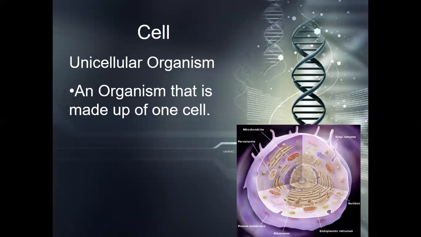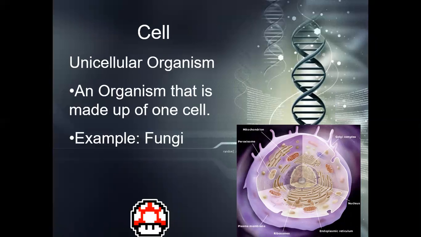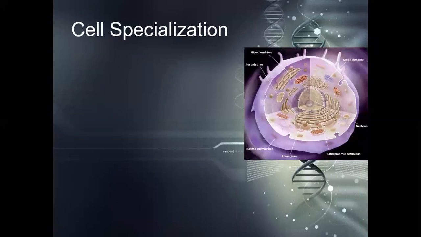Okay, so cell. There can be unicellular organisms, which is an organism that is only made up of one cell. An example, fungi. They're unicellular. Most bacteria also are.